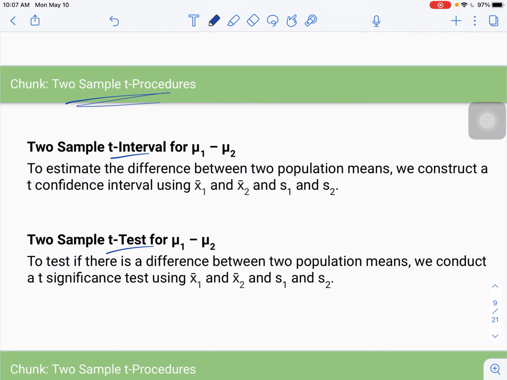So to estimate the difference between 2 population means, we construct a t confidence interval using x bar 1 and x bar 2 and s1 and s2. Then the 2 sample t-test for mu1 minus mu2, same thing. To test if there is a difference between 2 population means, we conduct a t significance test using x bar 1 and x bar 2 and s1 and s2.